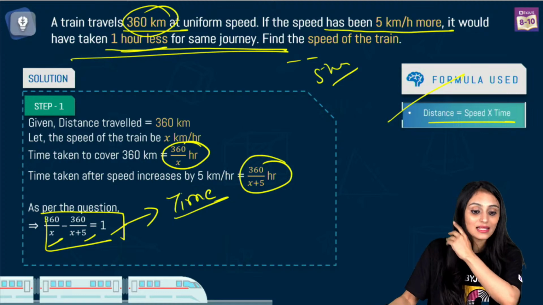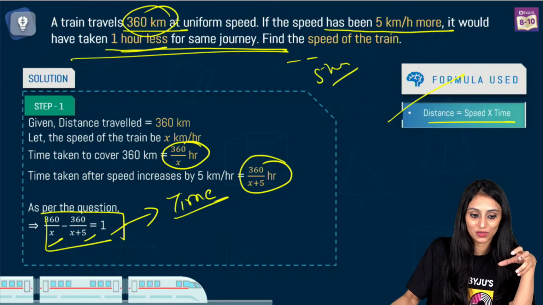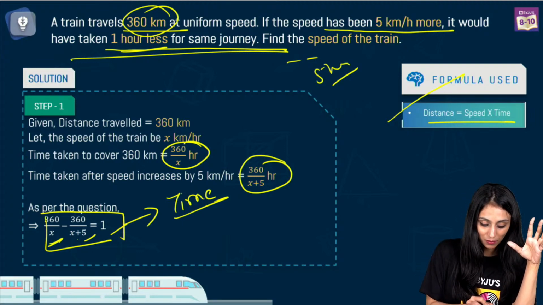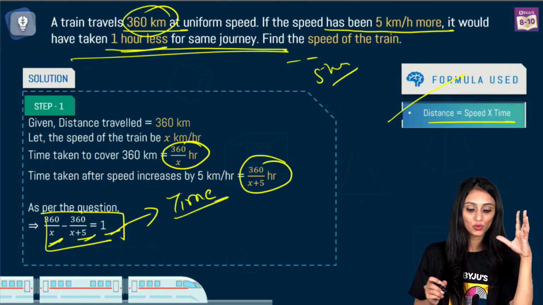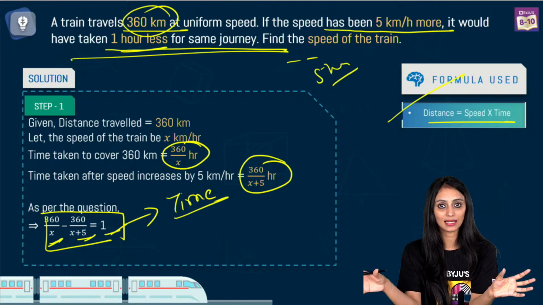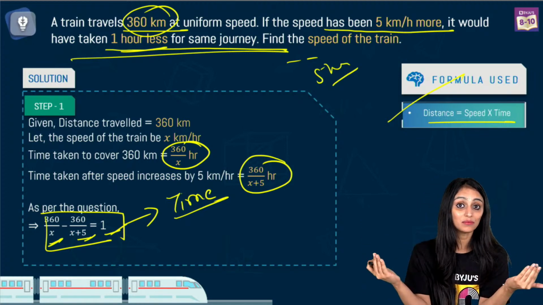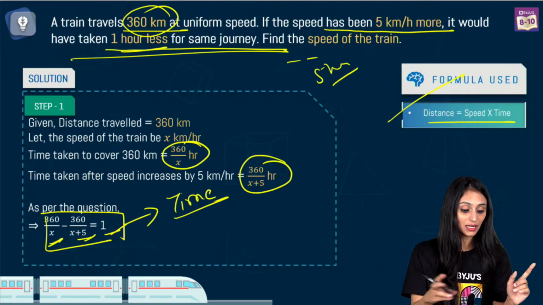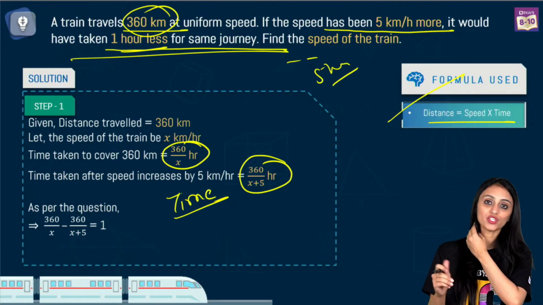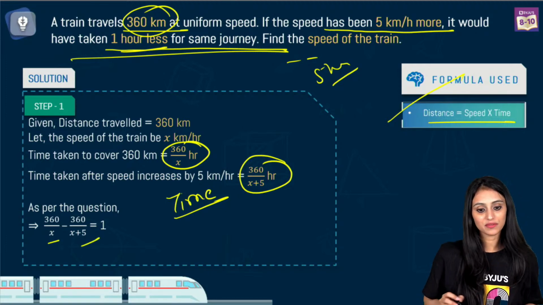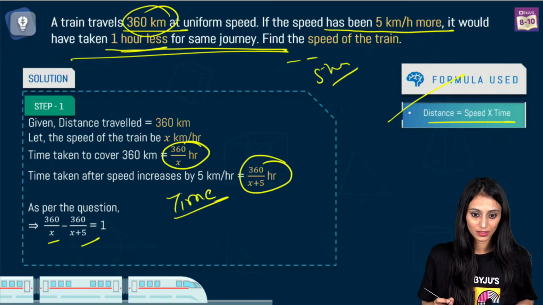Yes? That's why I'm going a little slow here, Sonali. I know students get stuck in these kinds of questions. Understood? 360 by x is time, this is also time, this is also time. Sometimes students write the distance on the left hand side and the time on the right hand side. You can't do that. When you're equating something, both the quantities should be the same. Another doubt which students generally have: should 360 by x come first or 360 by x plus 5 come first?